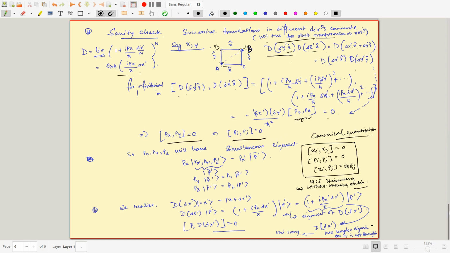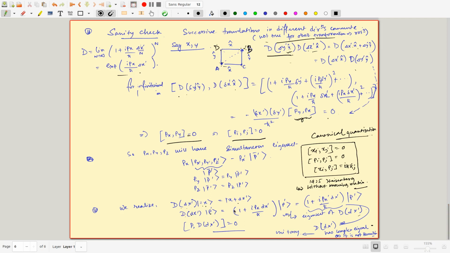So px, py, pz will also have simultaneous eigenstates, just like x, y, z in different directions. And that means, when that is true, if I apply this d operator, the dx prime operator, which takes you from x to x plus dx prime, on this eigenstate px prime, I must get something like that. So this must be an eigenstate of d dx prime also. Otherwise, as we established, this kind of relation is not possible.